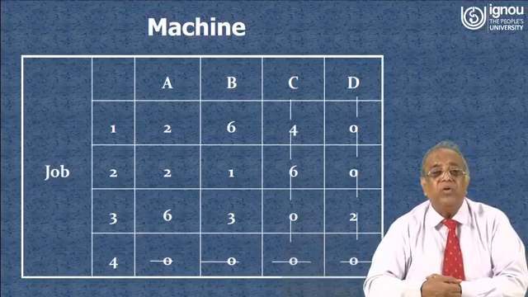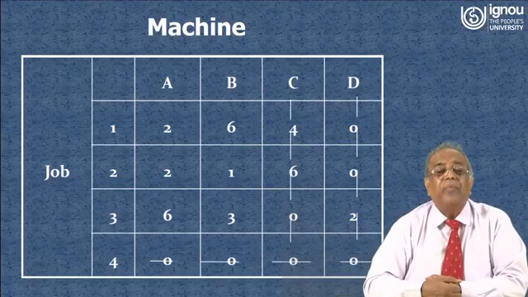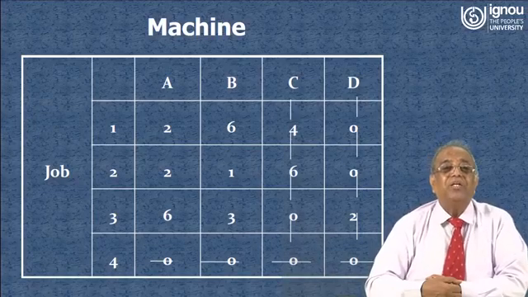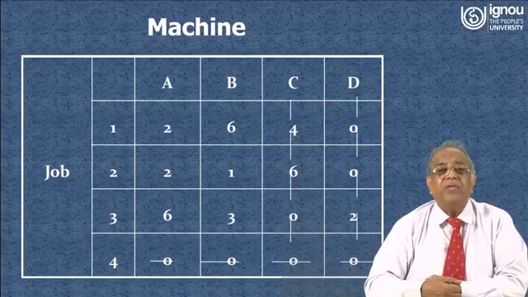Now in this case, the next step is to see what the uncovered numbers available in this table are. You see 2, 6, 2, 1, 6, 3, these are the numbers. Now what is the minimum number?